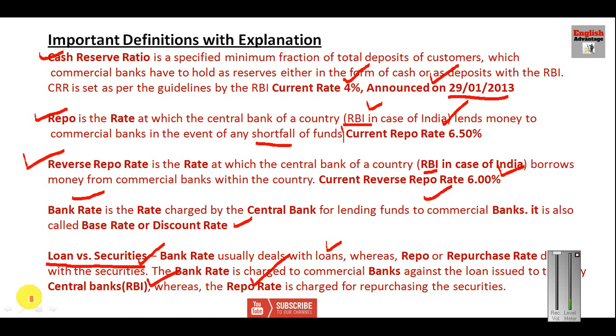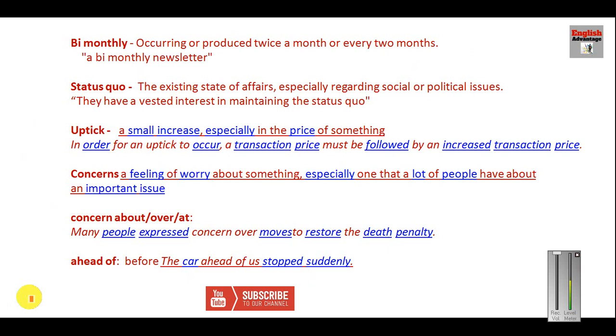Now let us look at the next part of definitions. What is bi-monthly? Bi-monthly means something occurring or produced twice a month or every 2 months. So you can say a bi-monthly newsletter. Status quo: the existing state of affairs. What is the current situation? This is what status quo means, especially regarding social or political issues. This is the example I have given: they have a vested interest in maintaining the status quo.